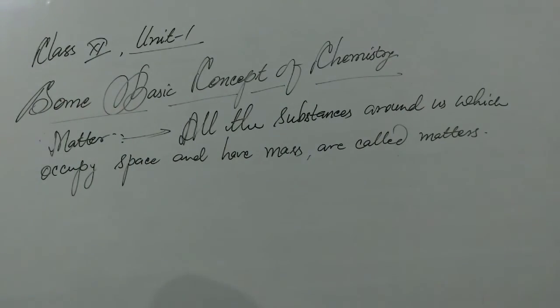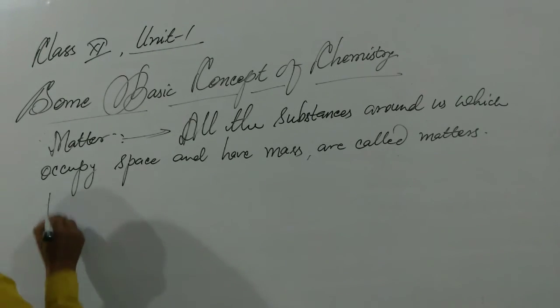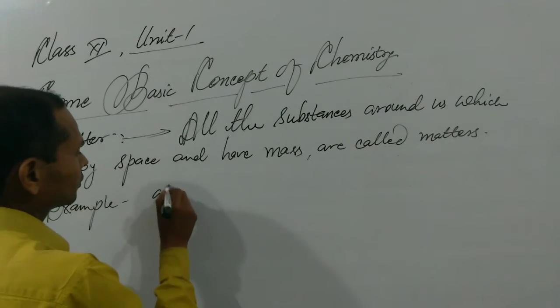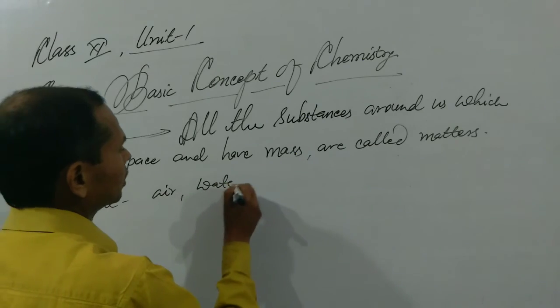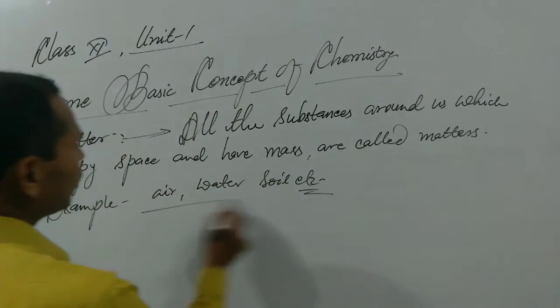It means all the substances around us which occupy a space and have mass are called matter. Example: air, water, soil, etc. These all are matter.